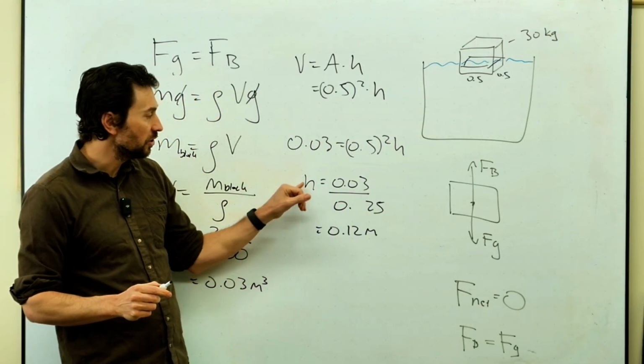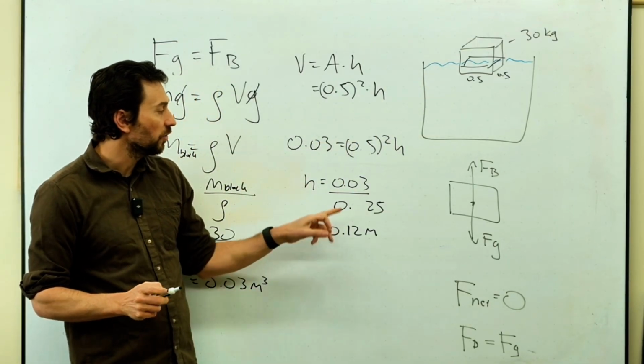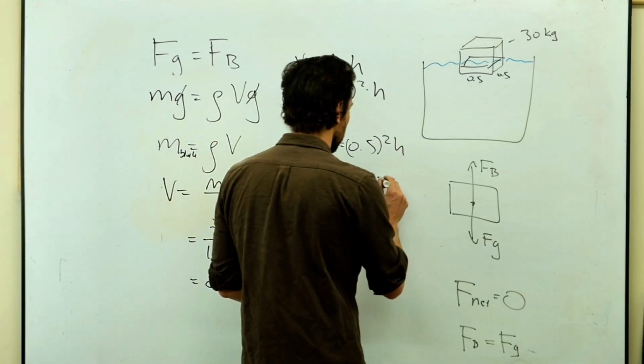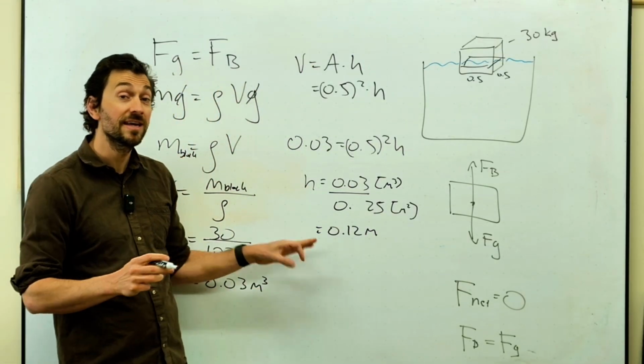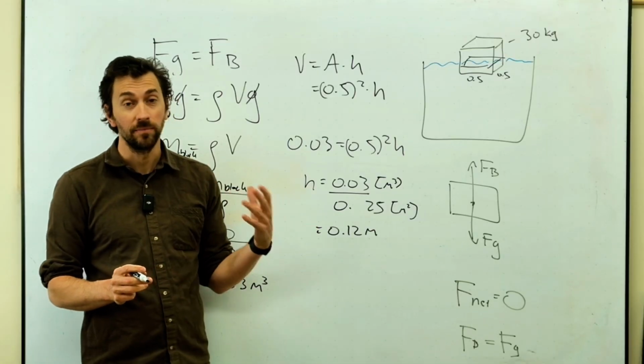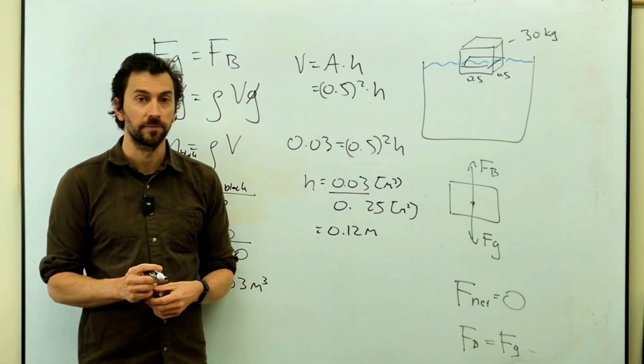I just want you to notice the units here. That's a volume that has meters cubed, and that's an area with meters squared. So the units of the height are meters cubed divided by meters squared, which gives meters.